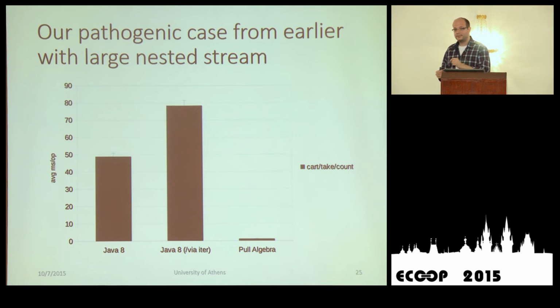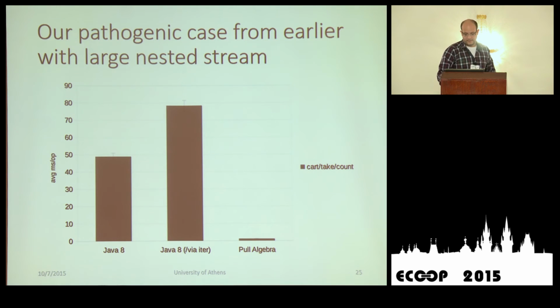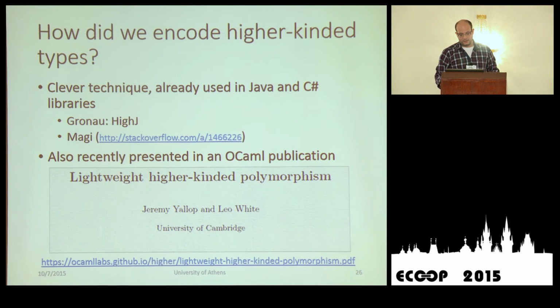But with a pull algebra, with very fine-grained laziness, because a pull algebra uses composed iterators, we could go element by element in the mapped stream in flatMap that produces an infinite stream, and we were able to short-circuit on the take combinator very, very easily through that.